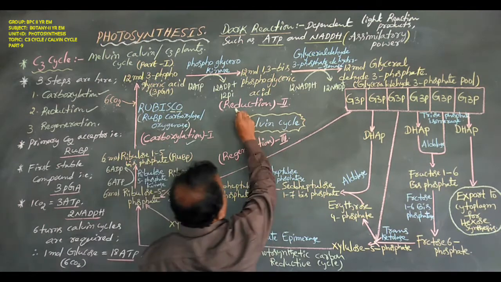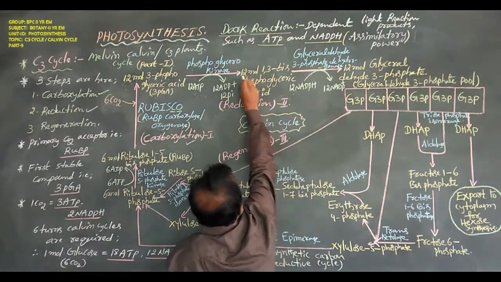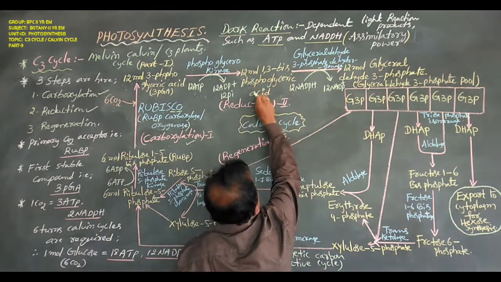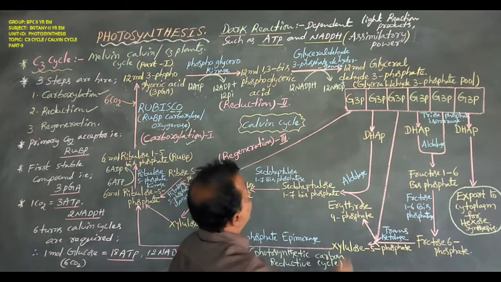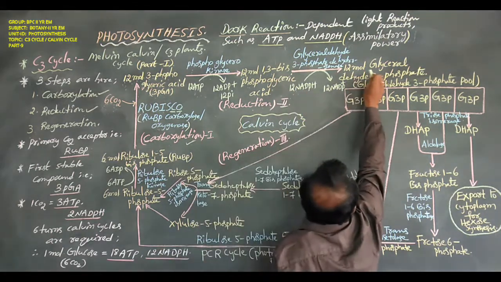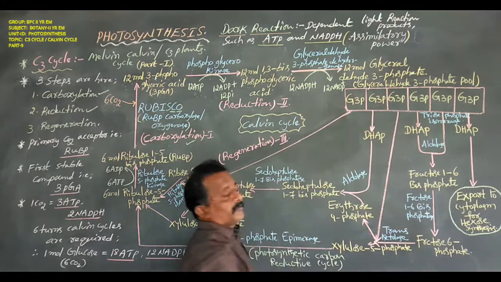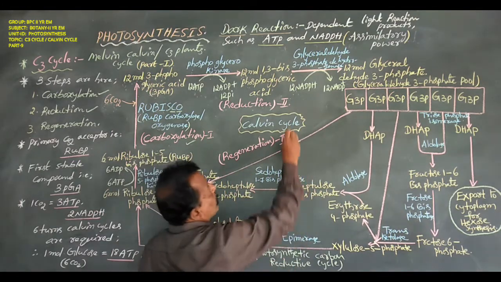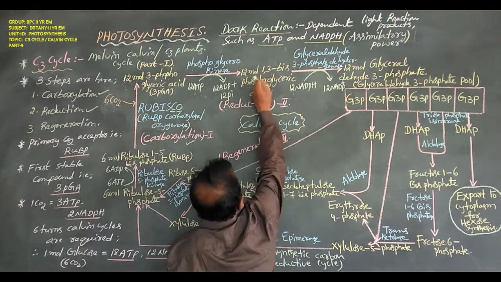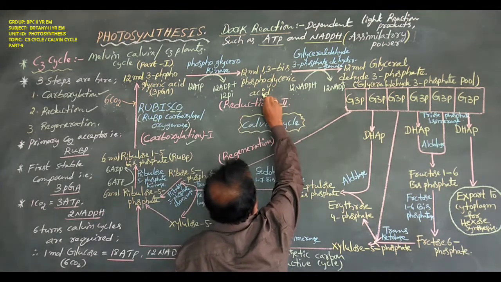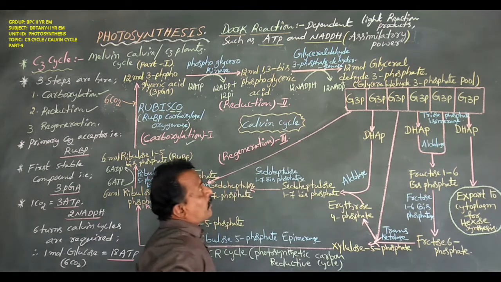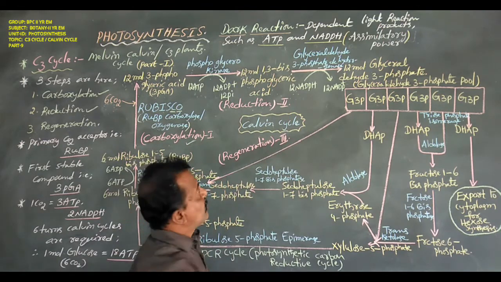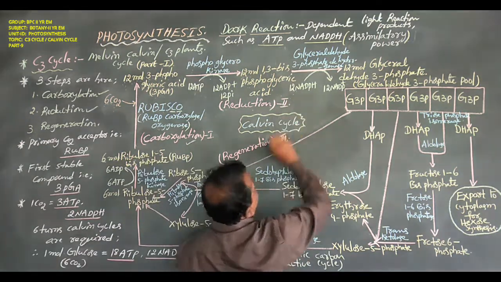Next, in the second reduction reaction, 12 molecules of 1,3-bisphosphoglyceric acid are converted to 12 molecules of glyceraldehyde 3-phosphate. So dear students, the 12 molecules of 1,3-bisphosphoglyceric acid use the light reaction end product, 12 molecules of NADPH.